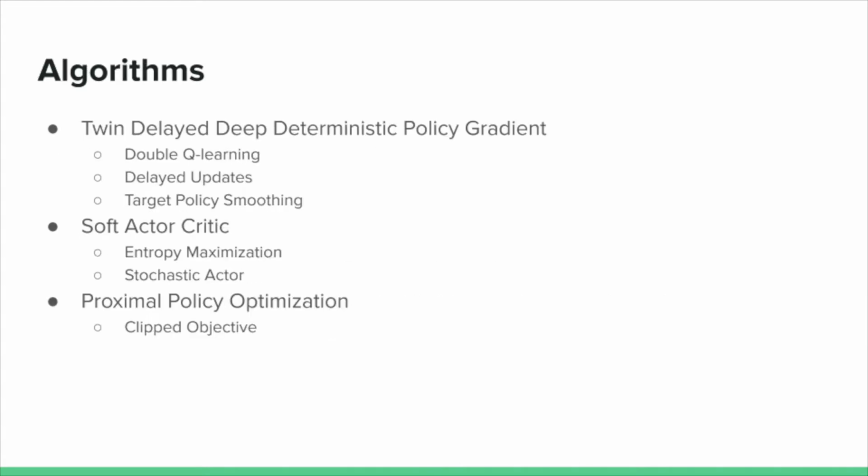The algorithms that we use for our evaluation are twin delayed deep deterministic policy gradient, or TD3, soft actor-critic, or SAC, and proximal policy optimization, or PPO. These are all continuous control algorithms that have achieved good performance across many tasks, with some distinguishing features between them. TD3 focuses on training deterministic agents with a number of variance reduction techniques. SAC is a maximum entropy framework, encouraging its agents to take actions as randomly as possible. PPO focuses on constraining policy updates and can easily be extended to the discrete control setting.